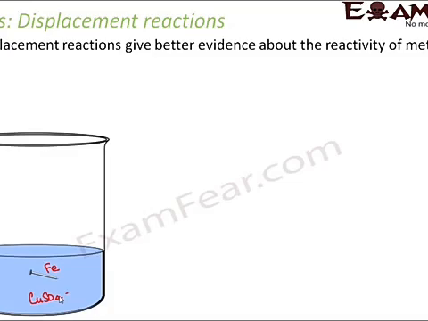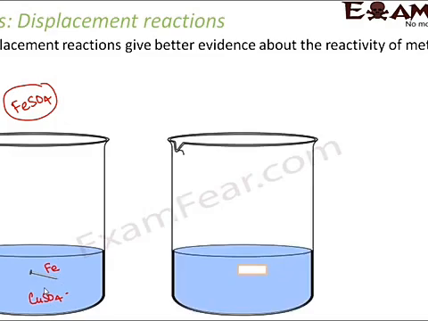Now it has been observed that in this kind of situation, for example, when an iron nail is put into a copper sulfate solution, over a period of time the color of the solution changes. Normally copper sulfate solution is blue in color, but over a period of time the blue color fades away. Why does that happen? Due to the reaction of iron with copper sulfate solution, a new thing is formed called iron sulfate, and due to the formation of iron sulfate the blue color fades away. That means iron reacts with copper sulfate solution. Due to that reaction only you are seeing the change in color.